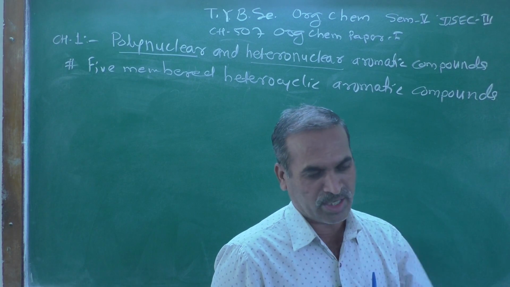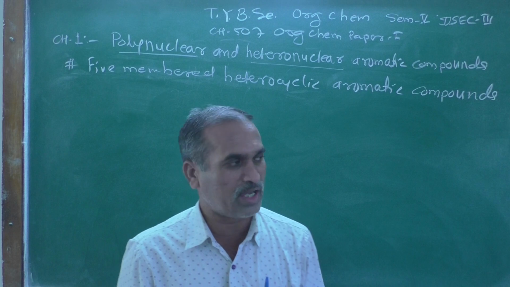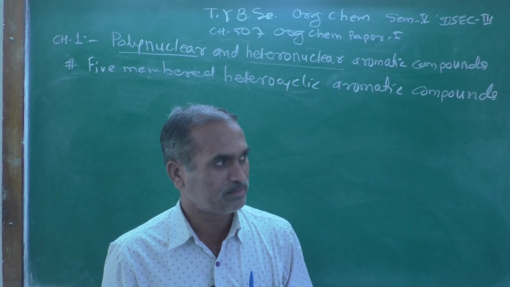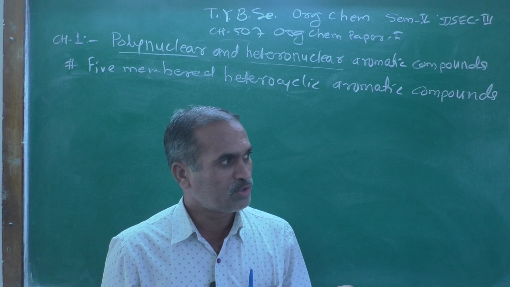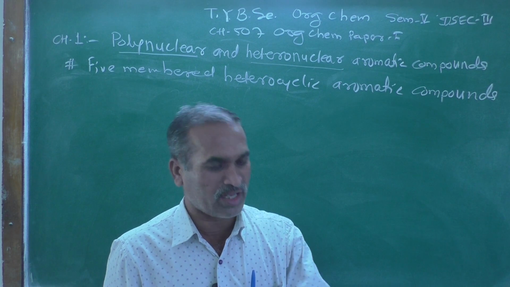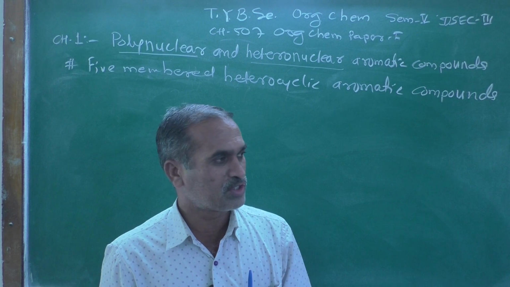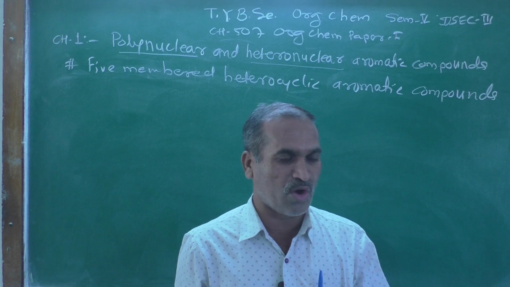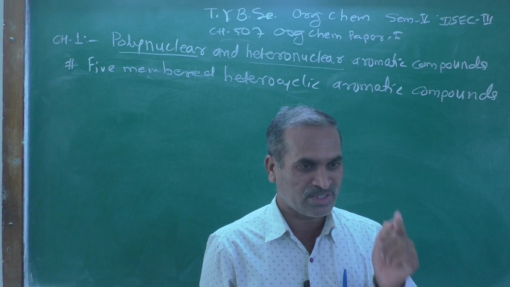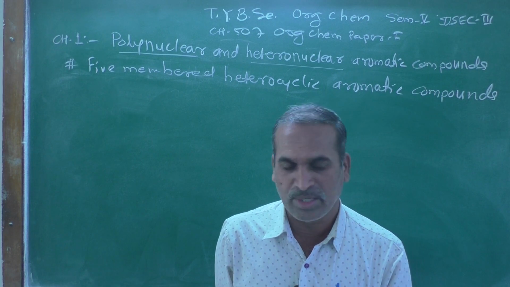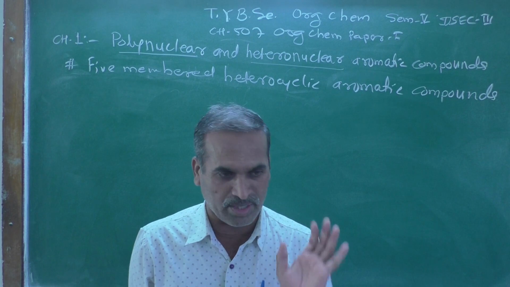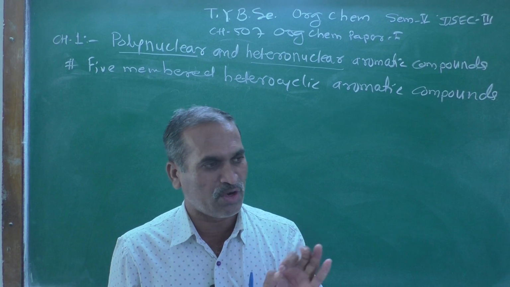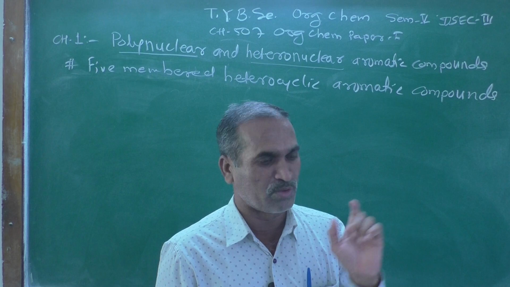What do you mean by heteronuclear? As we know, there are homocyclic and heterocyclic compounds. Homocyclic means the ring is formed with the same atom, generally carbon atoms, and a ring is formed; that is called homocyclic.